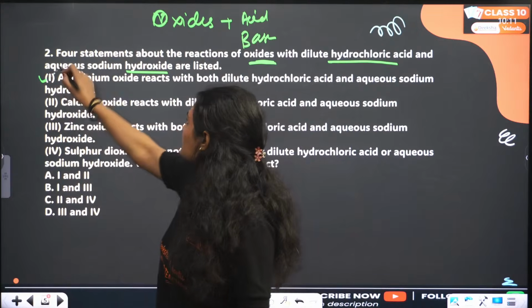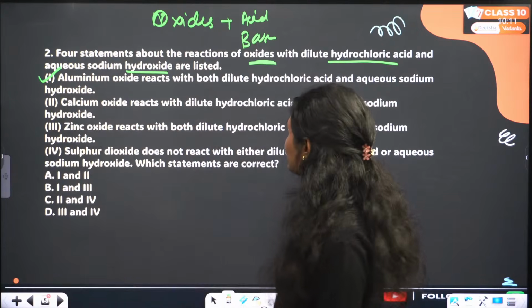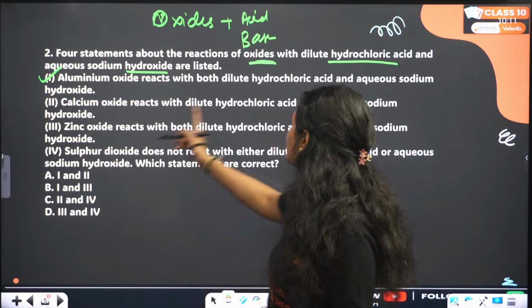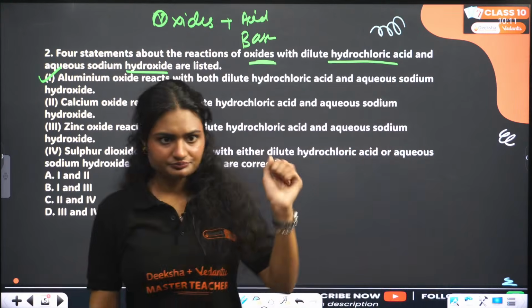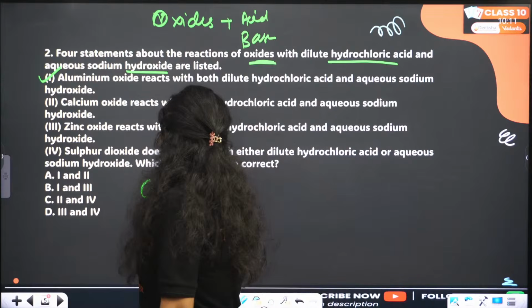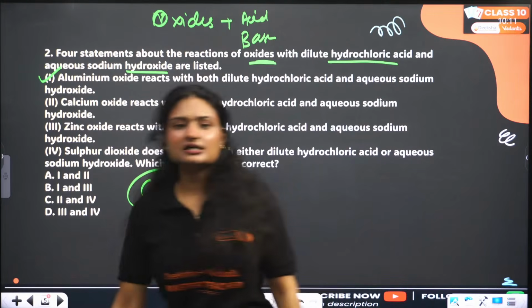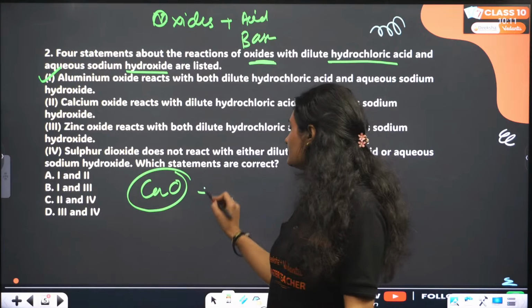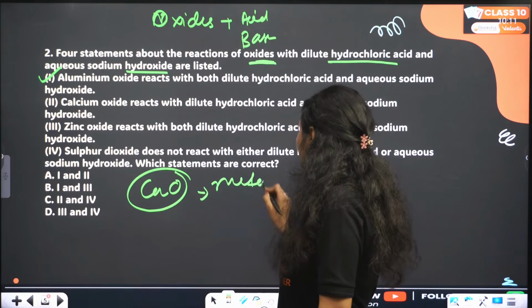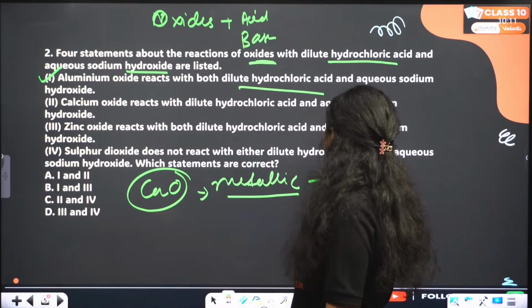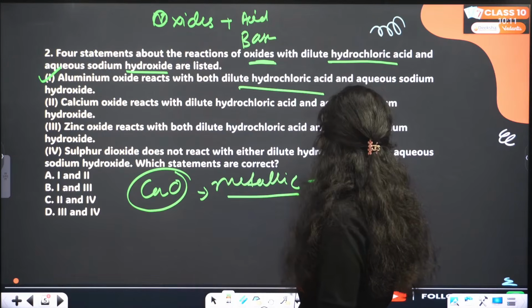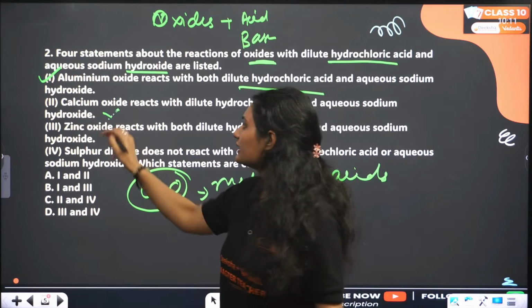So this statement is correct. Next statement. Calcium oxide reacts with dilute hydrochloric acid and aqueous sodium hydroxide. Now see, calcium oxide is a metallic oxide. Right? And metallic oxide only reacts with acids. Okay? So this statement is not correct.